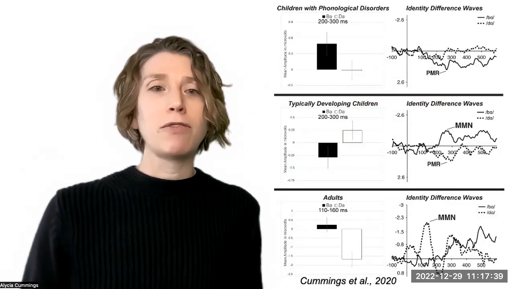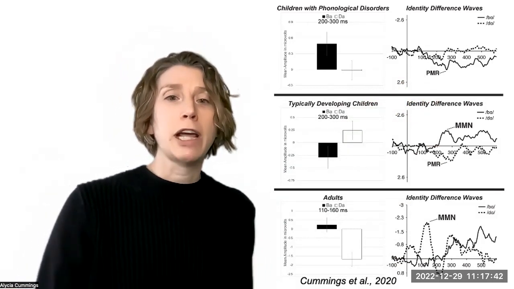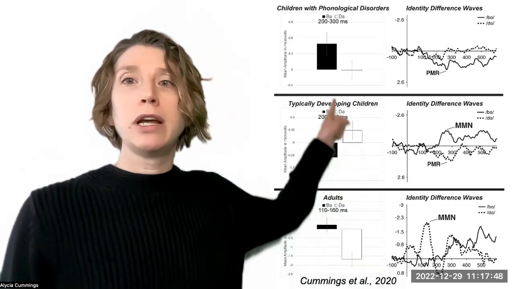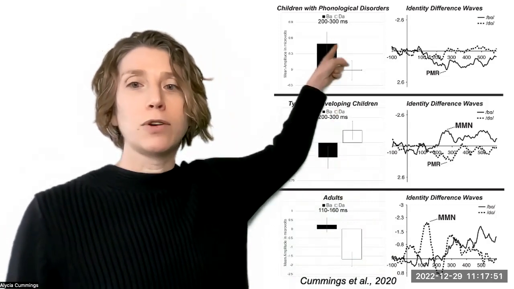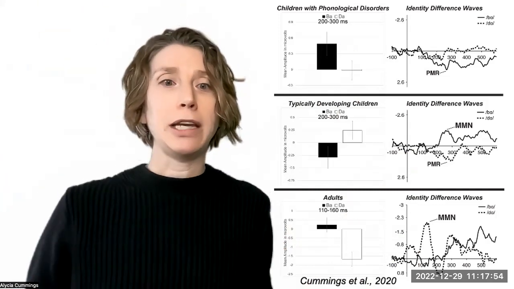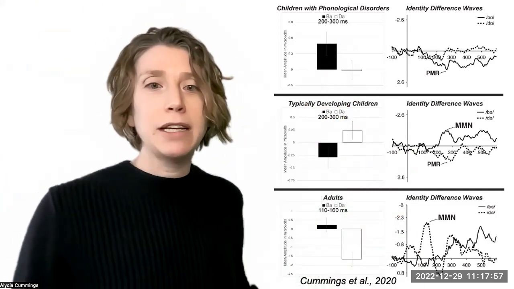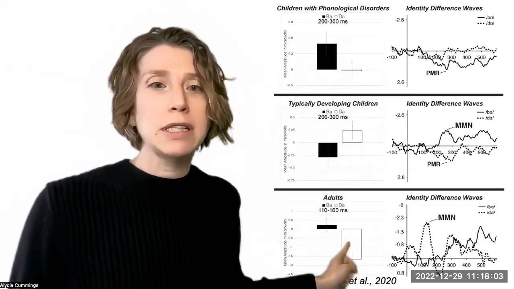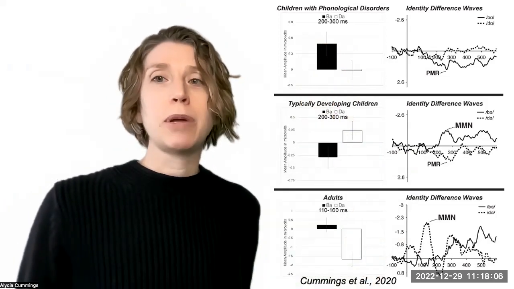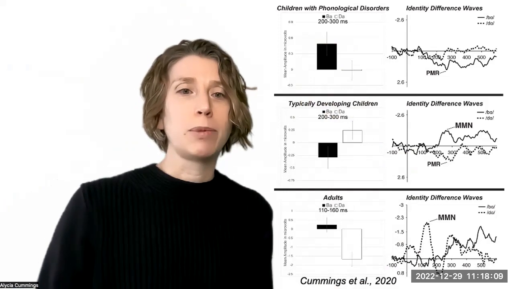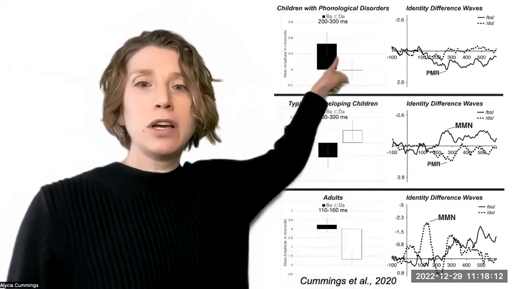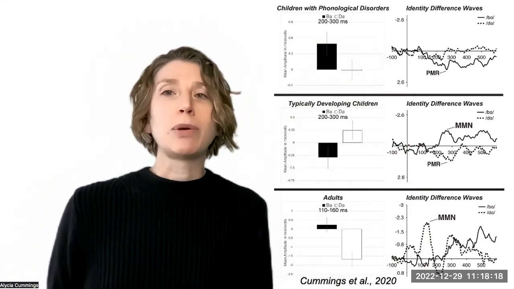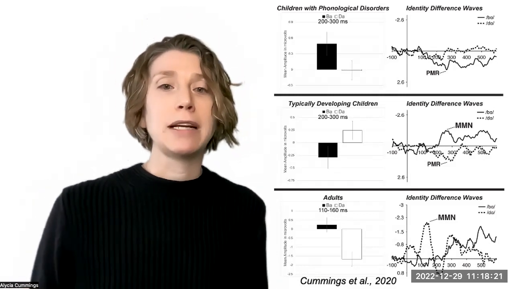And based on the data that we found, we proposed a developmental trajectory for phonological underspecification, with our typically developing children and our children with speech sound disorders or phonological disorders functioning at different points on this continuum. And we have 3 separate stages here based on our data, from disordered children to typically developing children to adults, that shows a change over time in how features were specified in phonological representations. So our first stage of phonological representation occurs when our child is just developing and defining the representation of that underspecified phoneme. So in this case, the D.